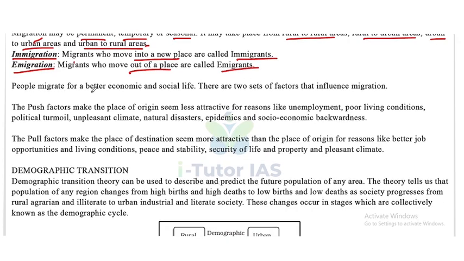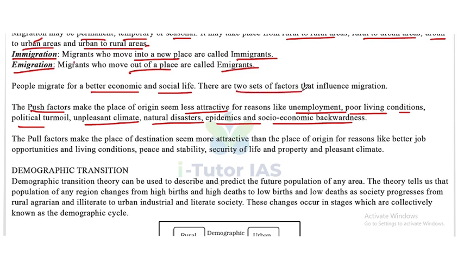People migrate for better economic and social life. There are two sets of factors that influence migration. The push factor makes the place of origin seem less attractive for reasons like unemployment, poor living conditions, political turmoil, unpleasant climate, natural disasters, epidemics, and socio-economic backwardness. The first one is the push factor and the second one is the pull factor.